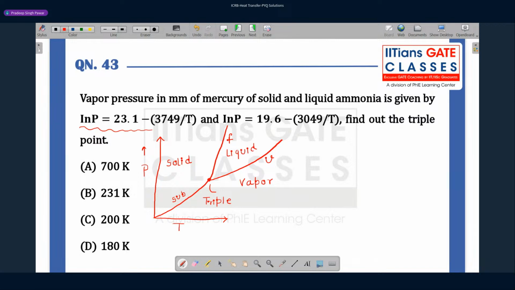One equation for one curve, okay, for the solid and liquid ammonia, and the second curve is also given. So at the triple point, what do we get? All the three phases are in equilibrium, so pressure should be the same. Whatever pressure we get there, it should be the same, so we can equate these two equations to find out what is the temperature.